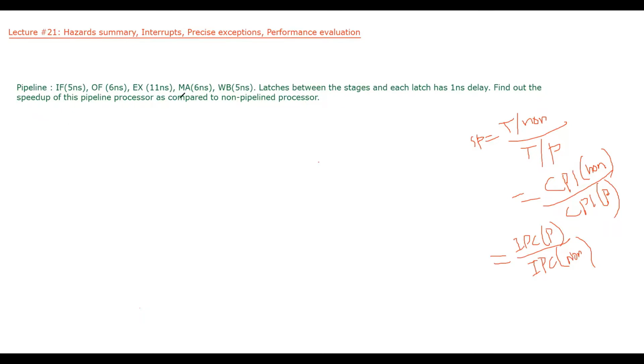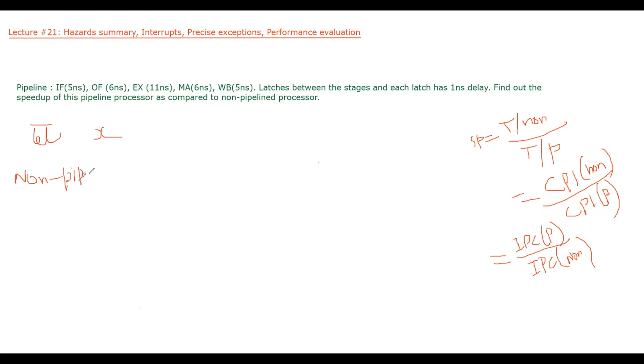So in this problem, you can see that the question is not talking about the program. That means the program that we want to execute on this processor has an infinite number of instructions. Okay. How many instructions? Infinite. Let's take the total number of instructions as X. Okay. So let's see on a non-pipelined processor, how much time will be taken.